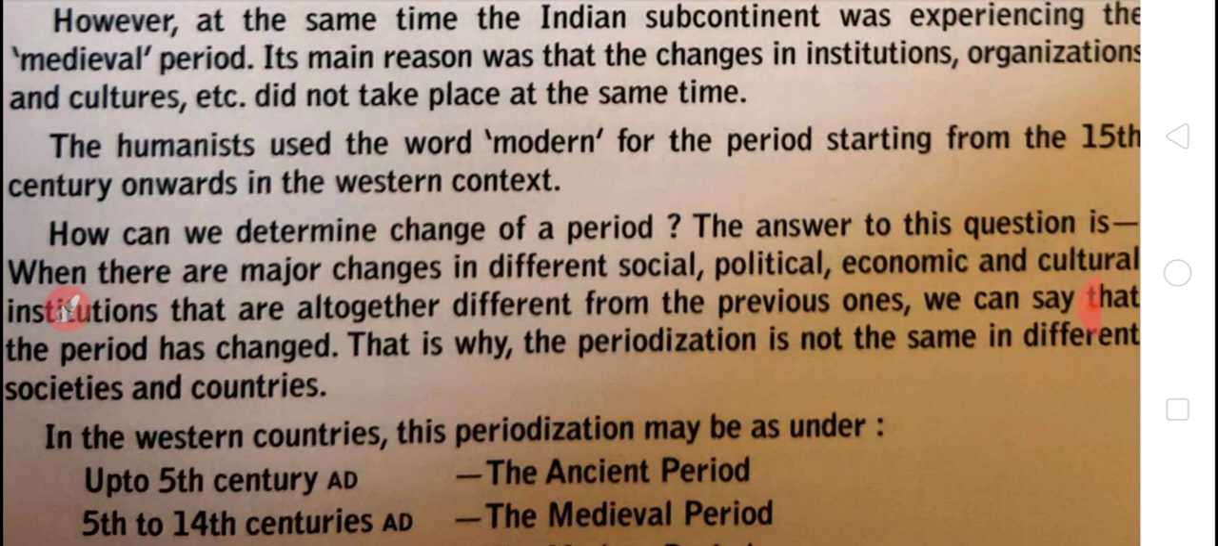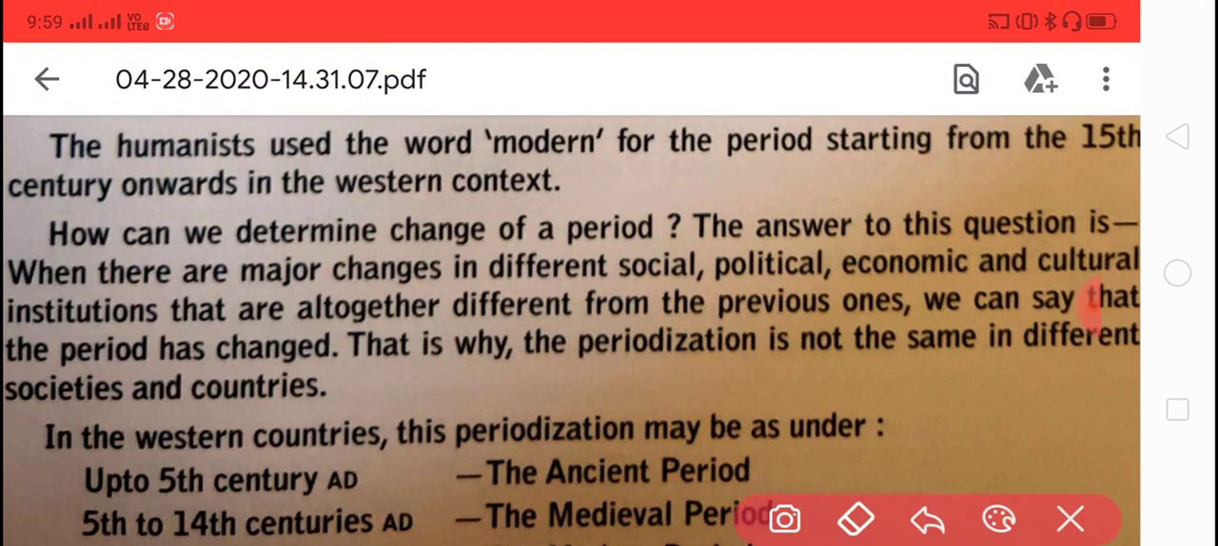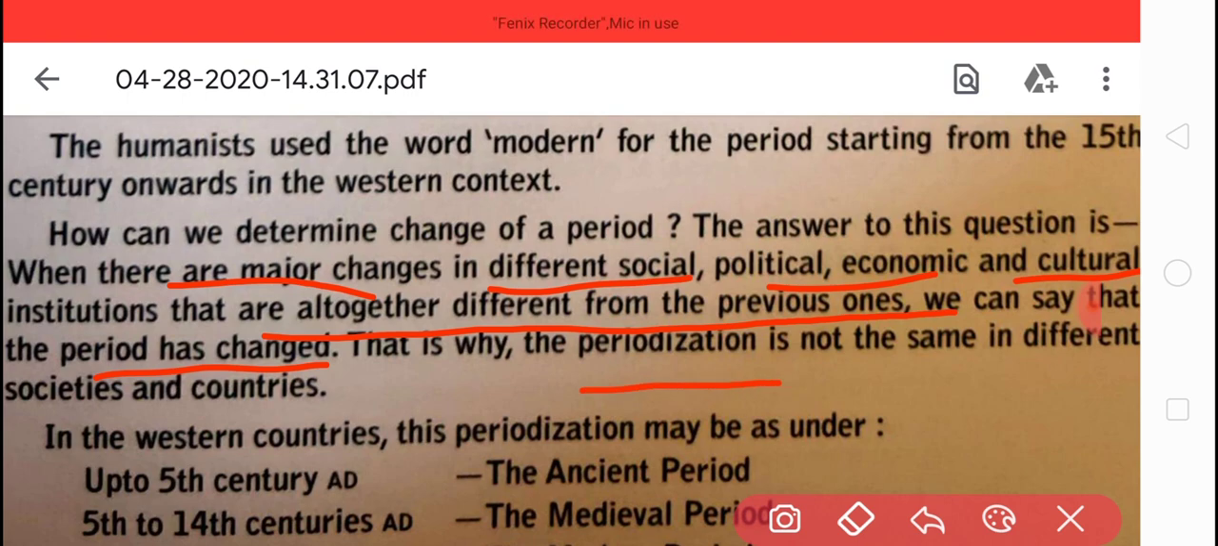So the answer to this question is, when there were major changes in different social, political, economic, and cultural institutions altogether different from the previous one, we say that the period has changed. That is why periodization is not the same in different societies and countries.